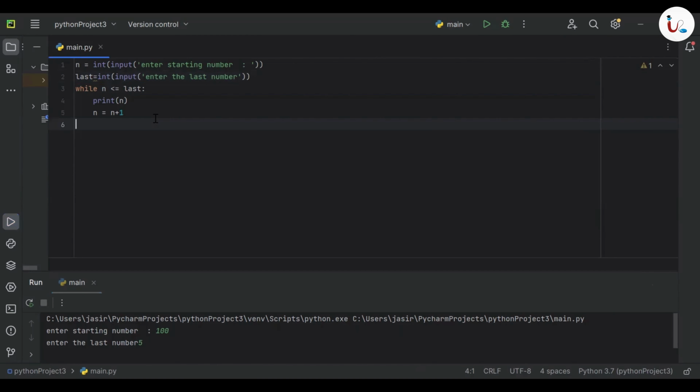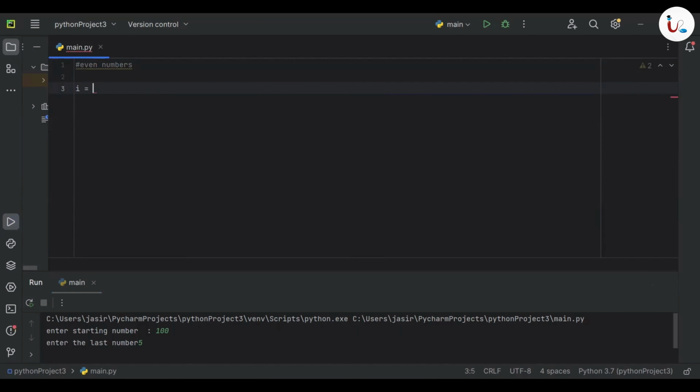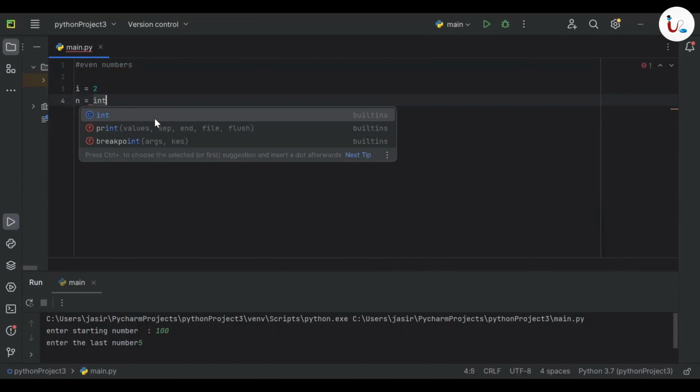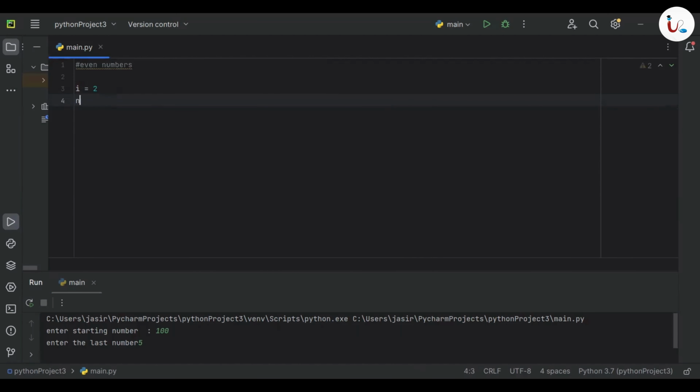All right. Now let's try another program. Let's see how we can print even numbers up to a limit starting from 2. So I'm adding a comment, maybe even numbers, so that you can easily understand. This program is to print the even numbers. Maybe I'm going to start from i. Since it is even numbers, I'm starting from 2, i equal to 2. Now I'm going to ask the user to enter the limit, I mean the last number. We need the limit, right? So maybe I'm going to create a variable limit itself. That will be much better.